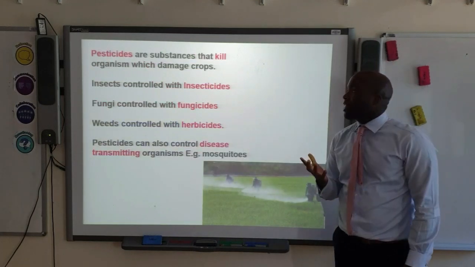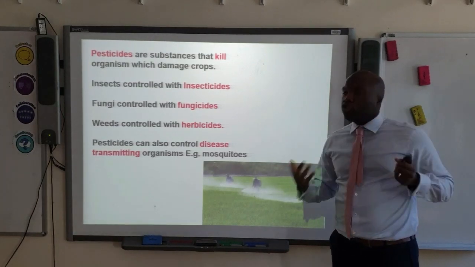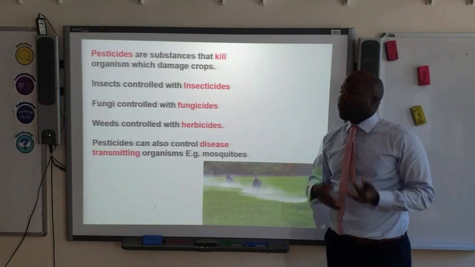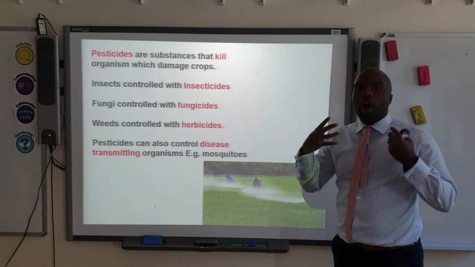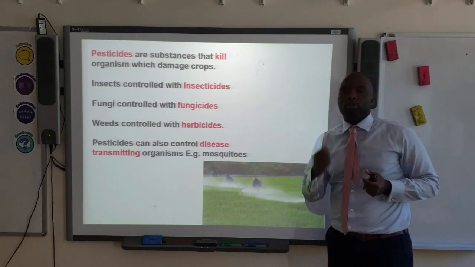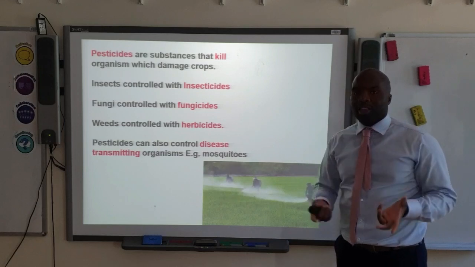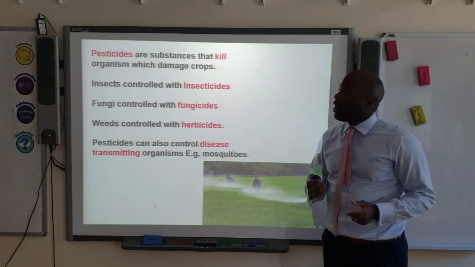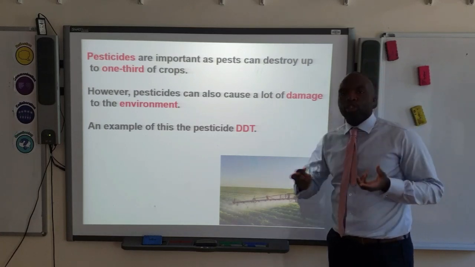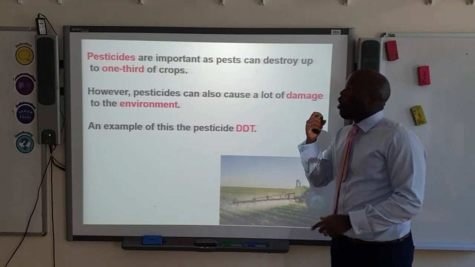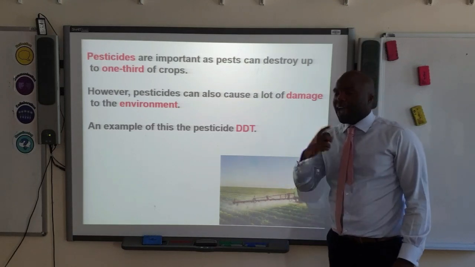Now let's start by looking at pesticides. Pesticides are essentially substances that kill organisms which damage crops, okay? So insects can be controlled with insecticides, you've got fungicides which can be used to control fungi, and obviously herbicides, which we've spoken about before, which can be used to control weeds. Now, pesticides can also be used to control disease-transmitting organisms such as mosquitoes, okay? Pesticides are so important because sometimes these pests can damage up to a third of crops. So we really need these pesticides to control the insects, fungi, etc.